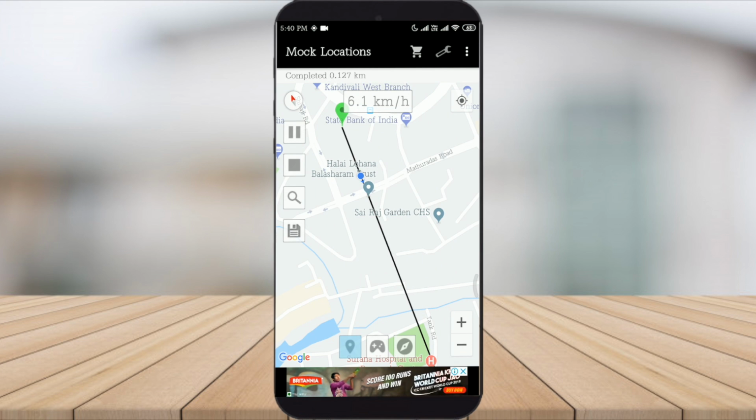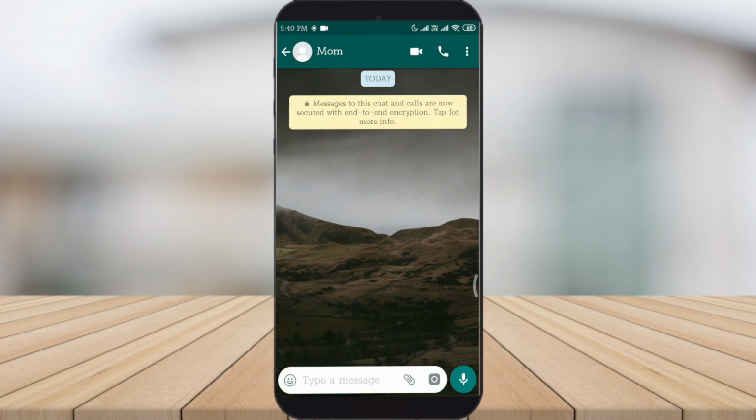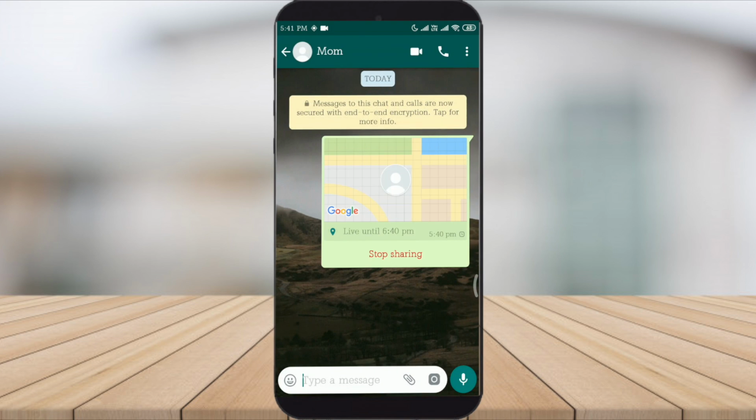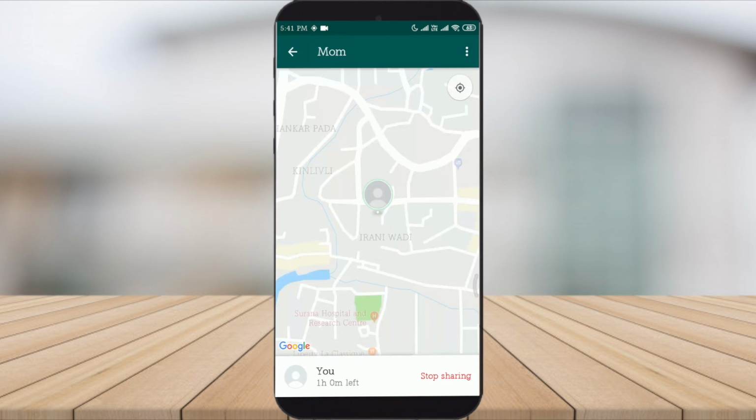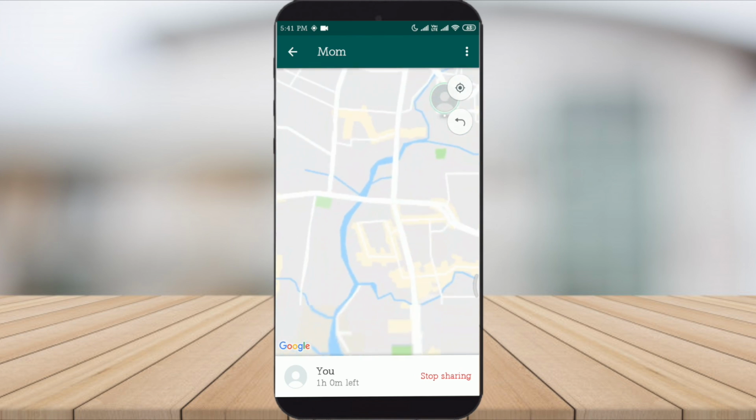And as you hit go, your journey will be mocked, and now without stressing out you can open your messaging app and share your live location with your mom. And yes, this works well with other apps too, so you can use any app that might not be available in your country. So that's it guys for today, see you soon in the next video.